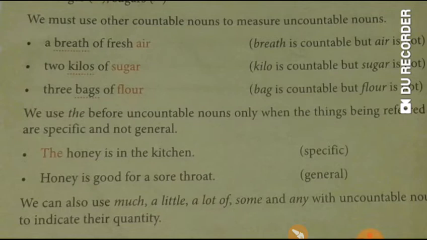Here, kilo is countable, but sugar is not. Means we cannot count sugar, but kilos of sugar can be counted. So, for measuring sugar, we have to use a countable noun, kilo.